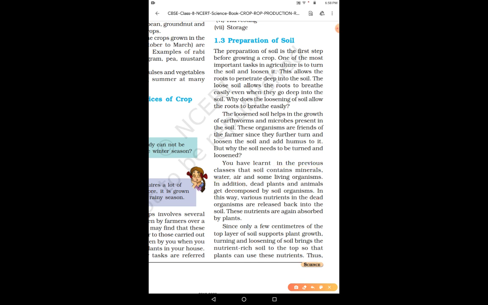We know that the soil contains a lot of minerals, water, and air. If a plant or an animal dies, suppose a plant dies, the nutrients from the dead plant are released in the soil. Then these released nutrients are used by the other plants that grow.